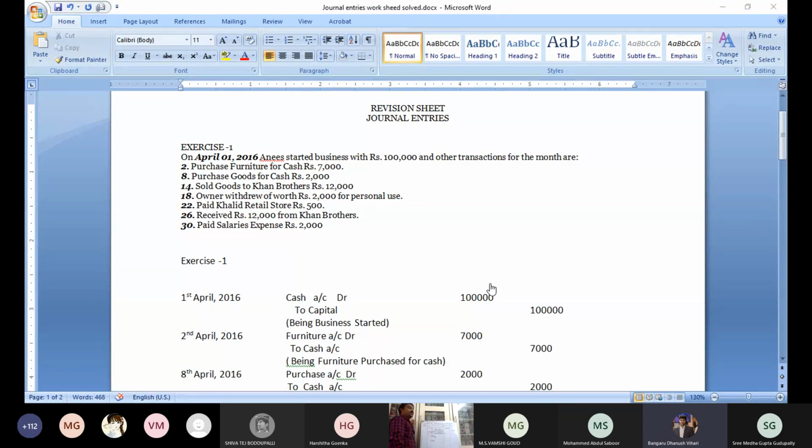Is it an asset, or a liability, or a gift? First you ask that. Expense. We are paying salary, it means it is an expense. Expenses come under which account? Sir, nominal account. Yes. What is the rule for the nominal account? Debit all expenses and losses, credit all incomes and gains. Very good. So salaries debit to cash account. Being salaries paid.